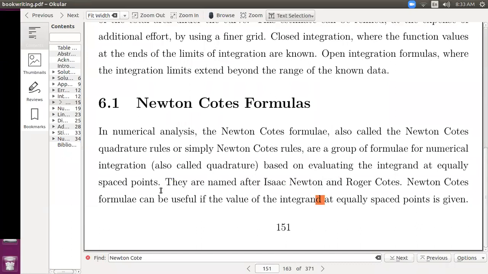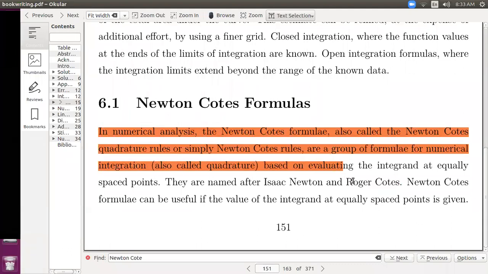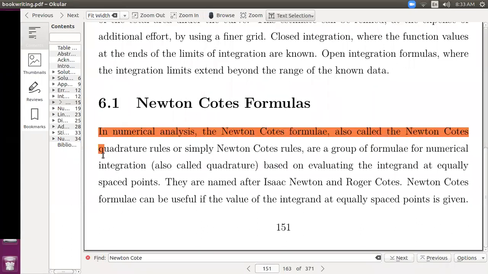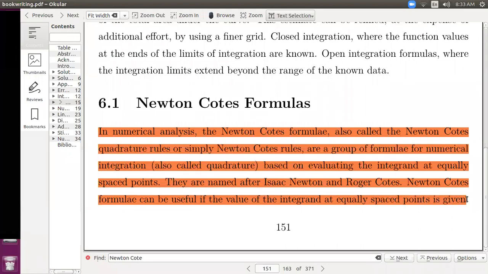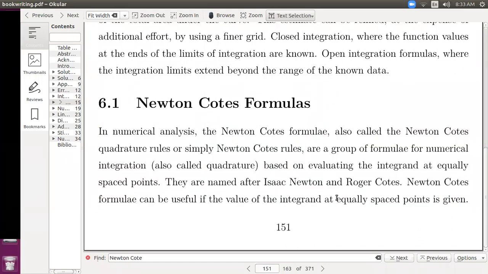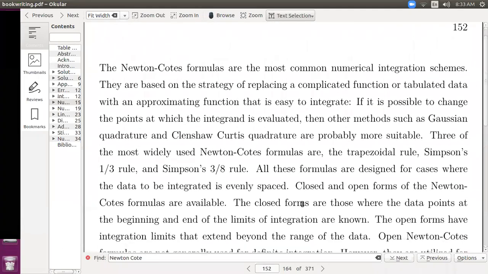Isaac Newton was a teacher and Roger Cotes was his student. These two persons invented these Newton-Cotes formulae. Newton-Cotes formulae can be useful if the values of the integrand at equally spaced points are given. So the Newton-Cotes formula can be used more easily for equally spaced points. But if the points are not equally spaced, even then we can apply.